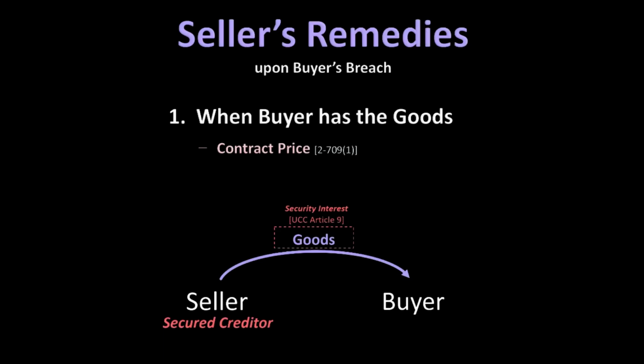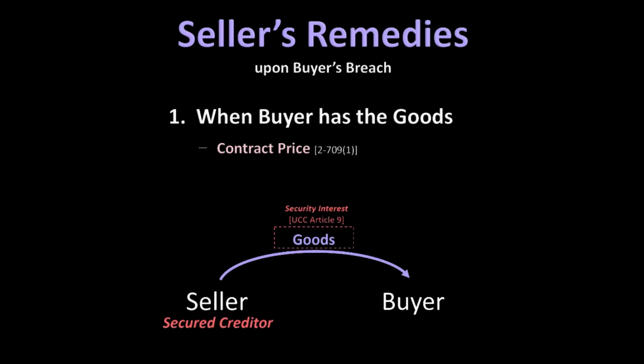Where the seller retains a security interest in the goods being sold to the buyer on credit, the goods being sold to the buyer become collateral for the buyer's obligation to pay the seller for those goods. Stated differently, if the buyer fails to pay the amounts it is obligated to pay, the seller has a contractual right, as a secured creditor of the buyer, to repossess the collateral securing its right to payment. As we said, a security interest is something that is created pursuant to a contractual agreement between the buyer and the seller. Otherwise, the creation of a security interest and the rights and remedies of a secured creditor thereunder are covered by Article 9 of the UCC, not Article 2, and therefore beyond the scope of our course.